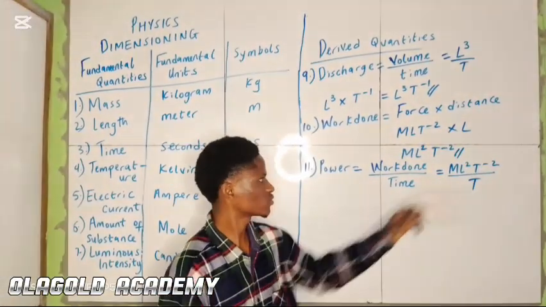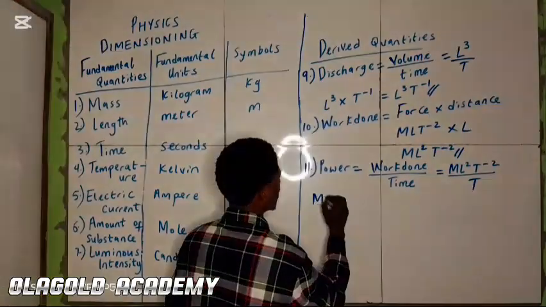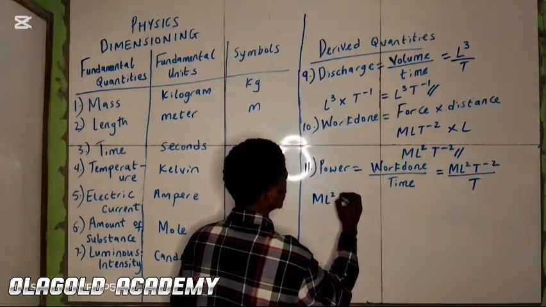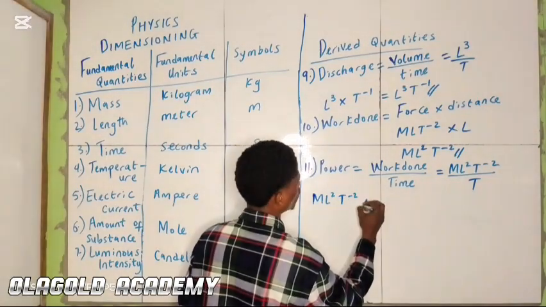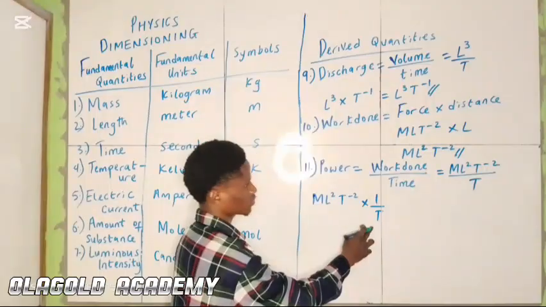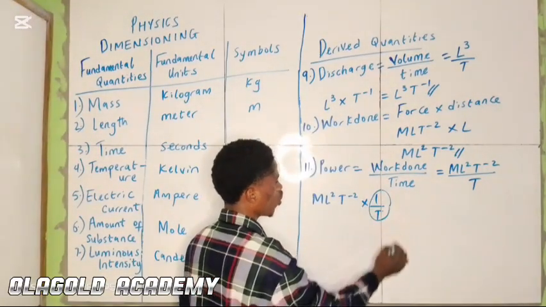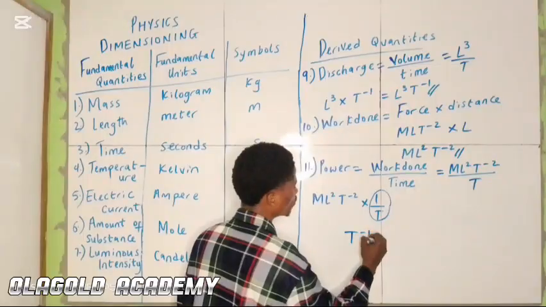Alright, what next? We have ML squared T raised to power minus 2 multiplied by 1 over T. And the index sum of this becomes T raised to power minus 1.